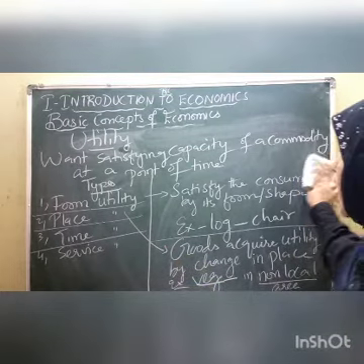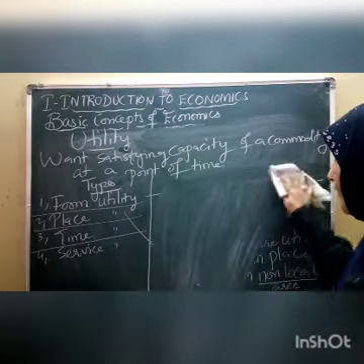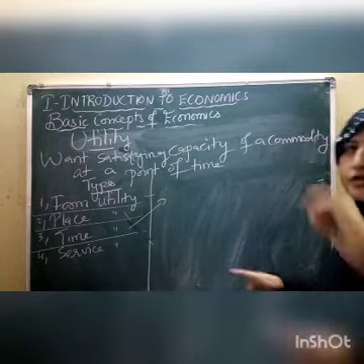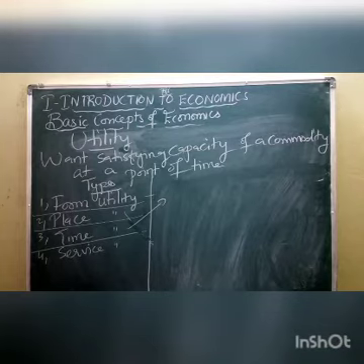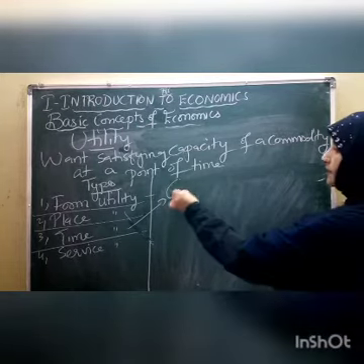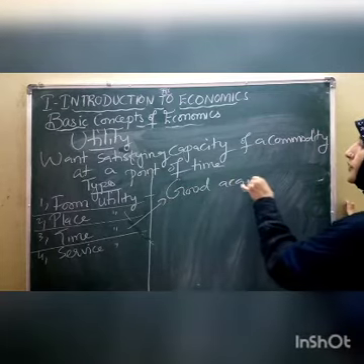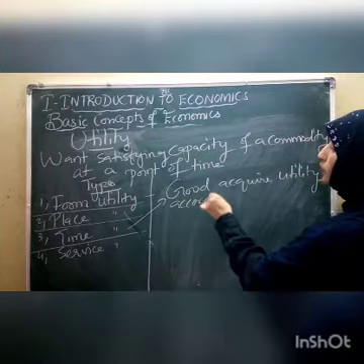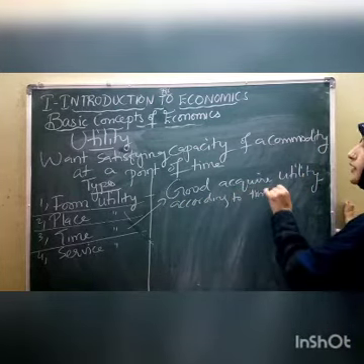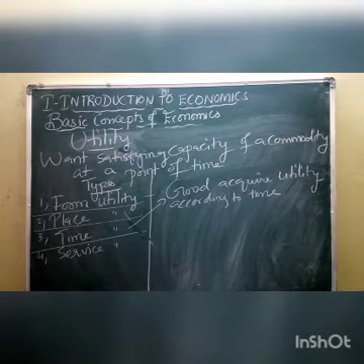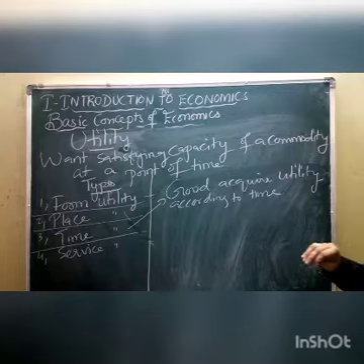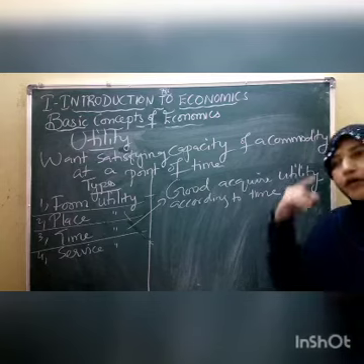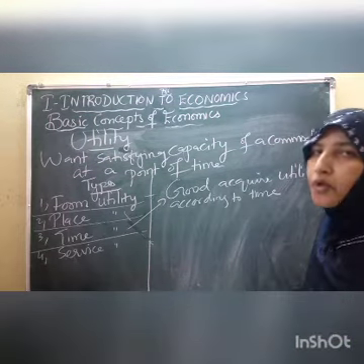Place utility. Now after place utility, children, the next utility is time utility. Simple, by this way also we can explain. It is a very easy one. Time utility means goods acquire utility according to time, according to season, children. So what are the goods that get their importance according to time, according to season?